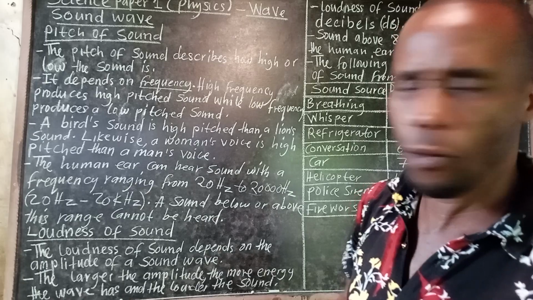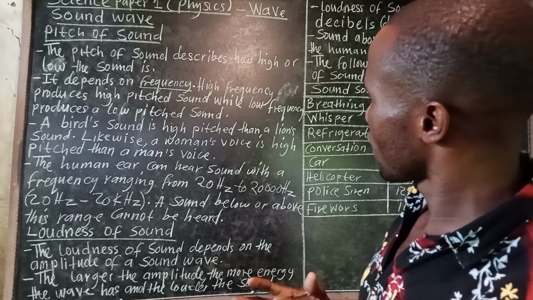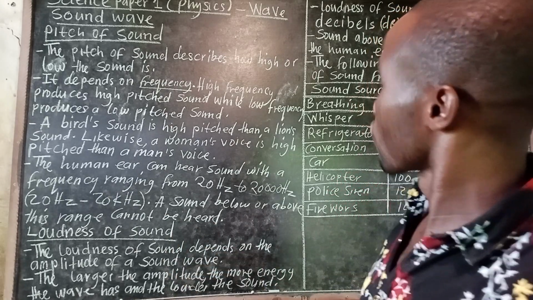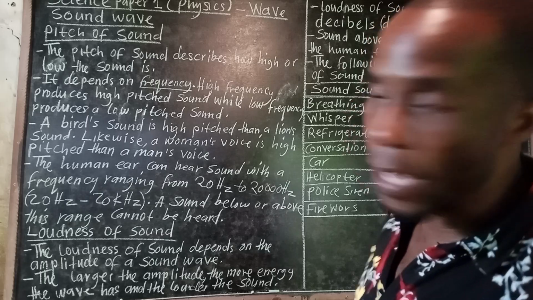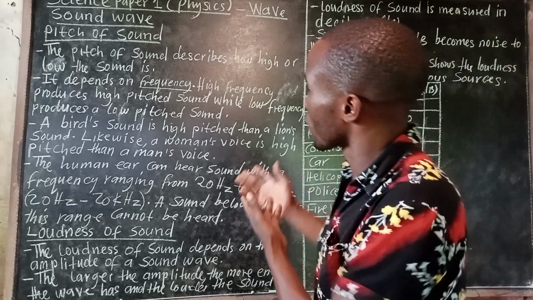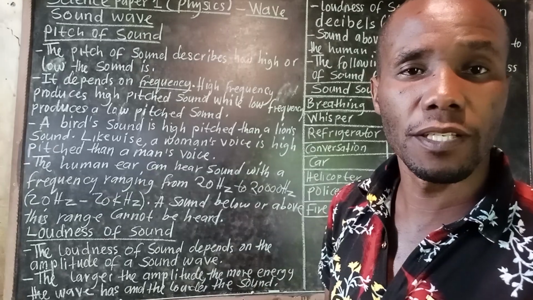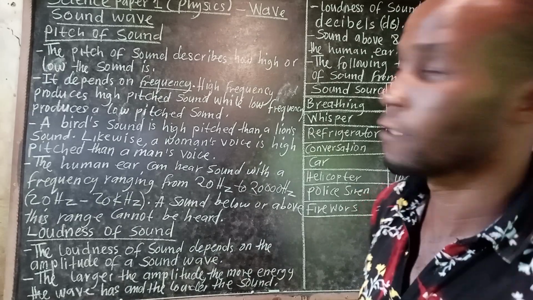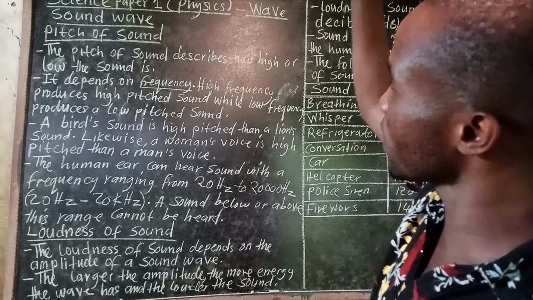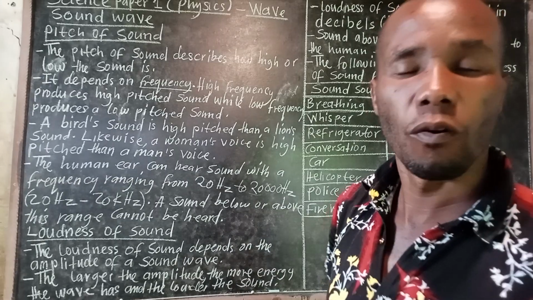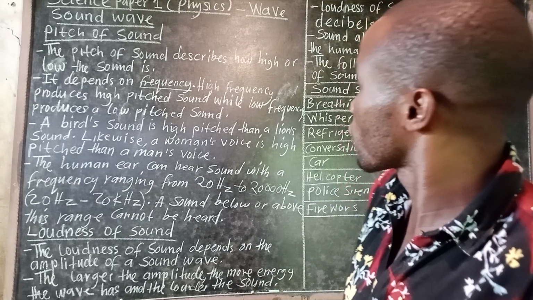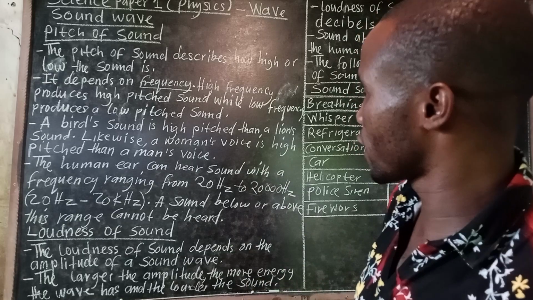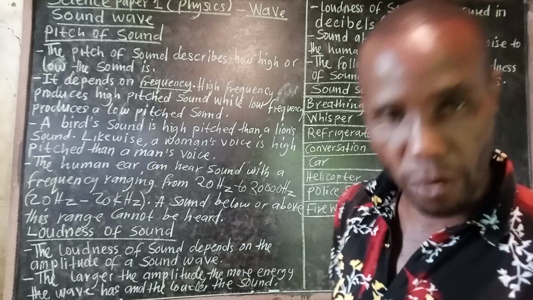You can wonder, why is it so? Because a lion has got loud roars as compared to the birds. It's because of the what? The frequency. Pitch of sound depends on what? Frequency. So the higher the frequency, the higher the pitch of sound, while the lower the frequency, the lower the pitch. Likewise, a woman's voice is higher pitched than a man's voice.